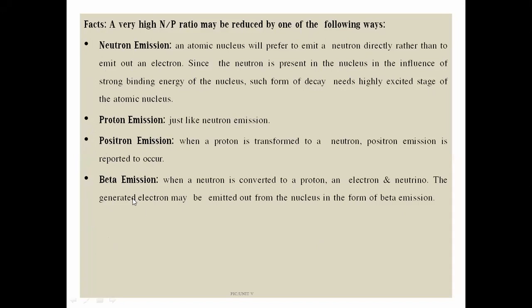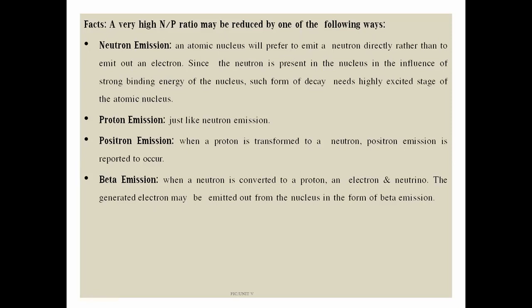If we are going to impart stability to the nucleus, we can go for these ways. First, neutron emission: an atomic nucleus prefers to emit a neutron directly rather than to emit an electron. So the compound is going to emit a neutron, which has negligible mass.